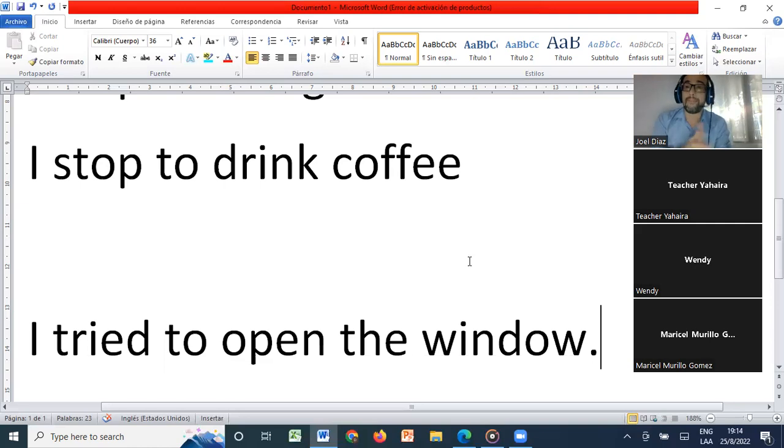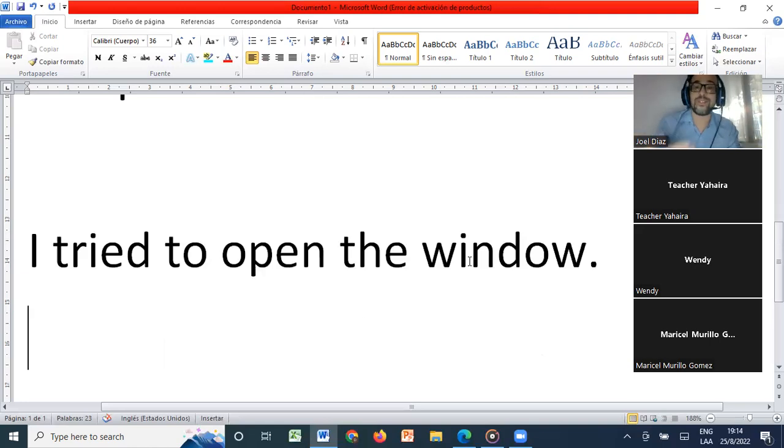But what happens if you use it with a gerund? If you say, I tried opening the window, that means that you tried and you made it, you opened it. So that's something also very interesting.